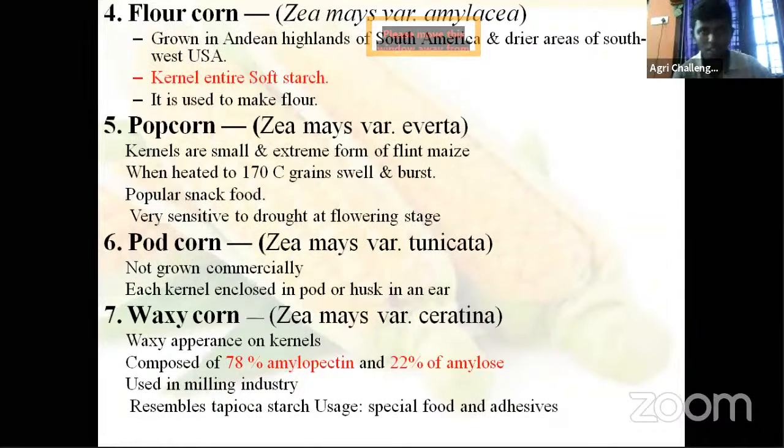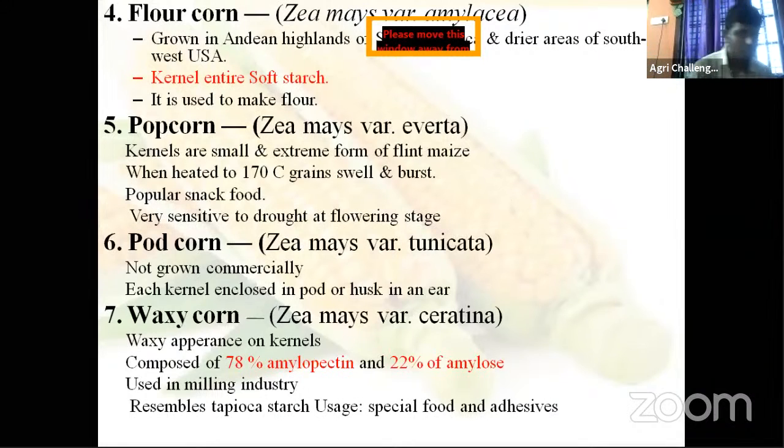Zea mays amylacea, grown in Andean highlands of South America and drier areas of southwest USA. Kernels entire soft starch. Entire kernel, that kernel endosperm portion is completely soft corn, soft endosperm. It is used to make flour.